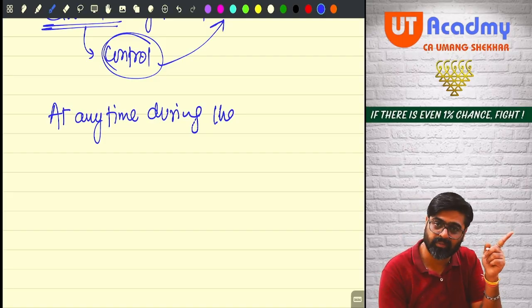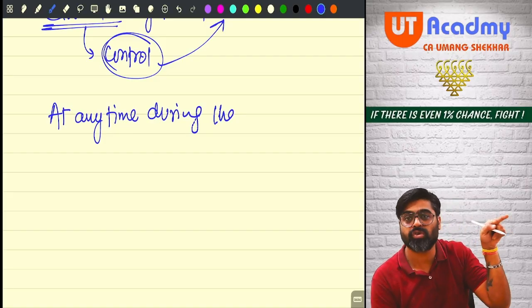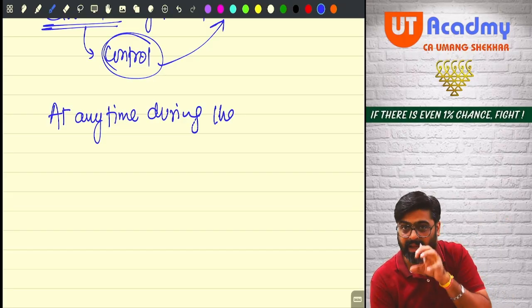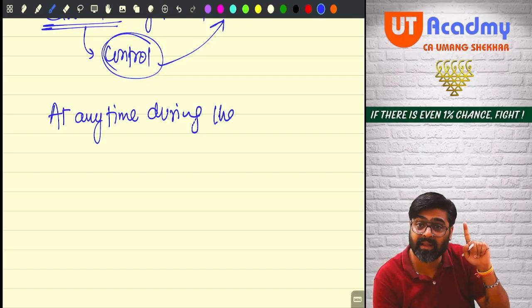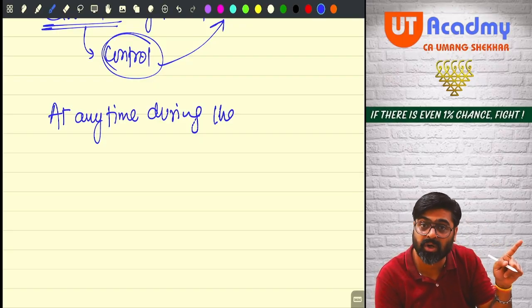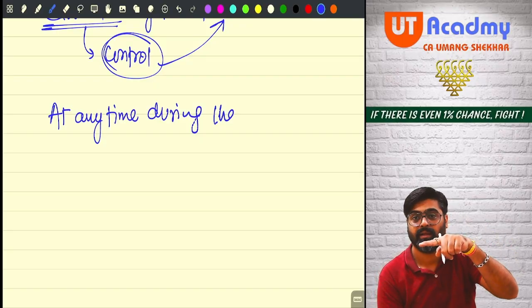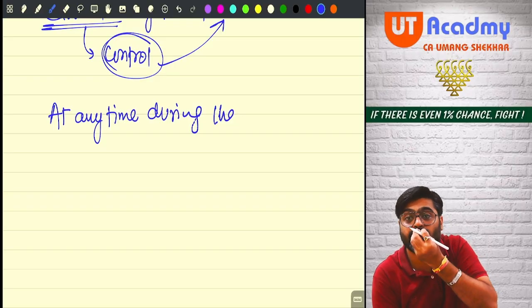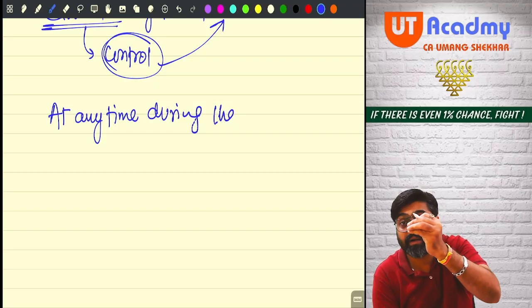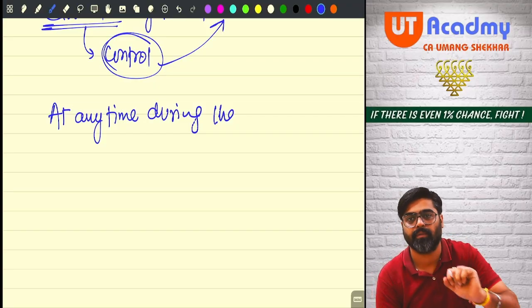So in the assessment year, if you want to charge the income of any business activity under the PGBP head, you have to make sure that the business or profession was carried on at any time, even for some time it should be carried on, but during the previous year it should be carried on.